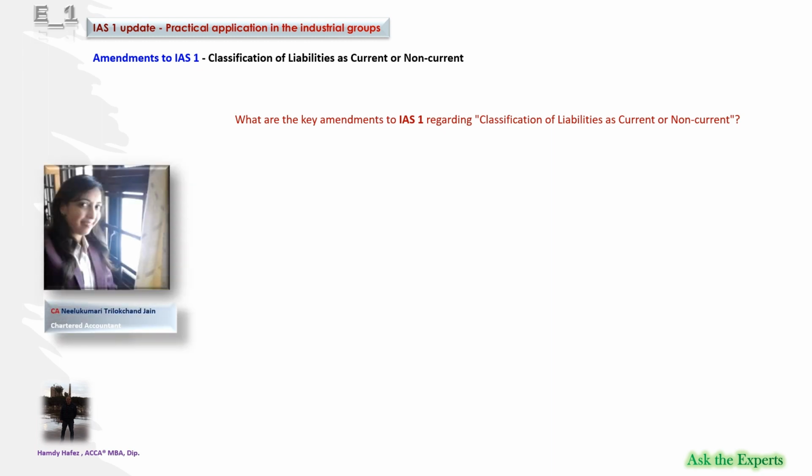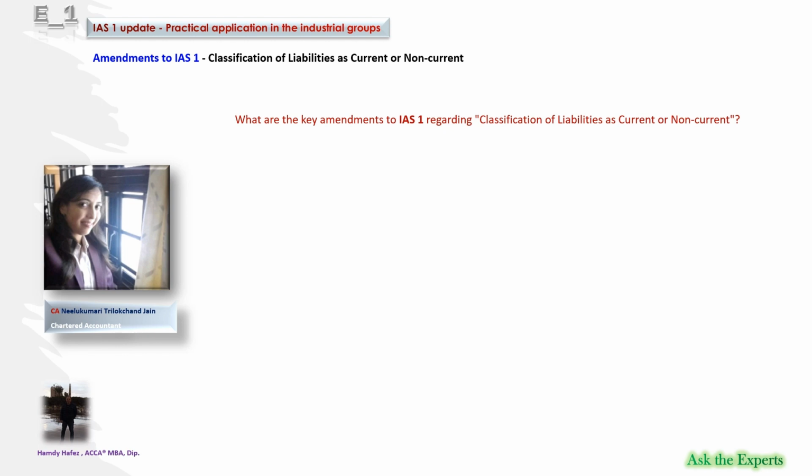Now it is time to ask the experts. We asked the Chartered Accountant and IFRS expert Neela Kumari Jain to summarize the key amendments to IAS 1 regarding the classification of liabilities as current or non-current.